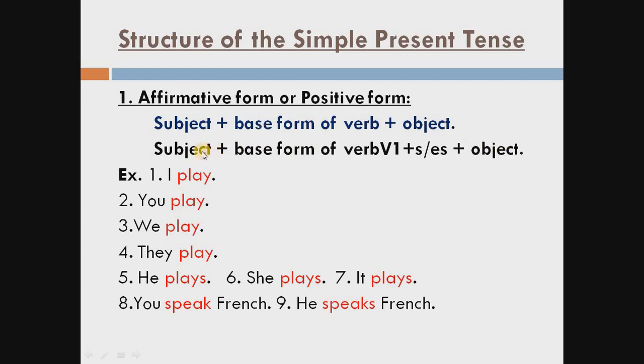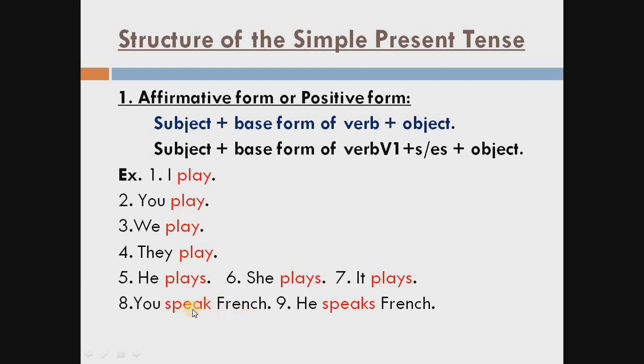First of all, you have to write the subject like this. See the example. You speak French. We can say that this sentence is in the simple present tense. And how can we say that? See, you speak French. You is the subject here, speak is the verb, and French is the object. We consider you in the plural. So here we only use the first form of the verb speak, not s or es. So, you speak French. You have to sort out this verb.